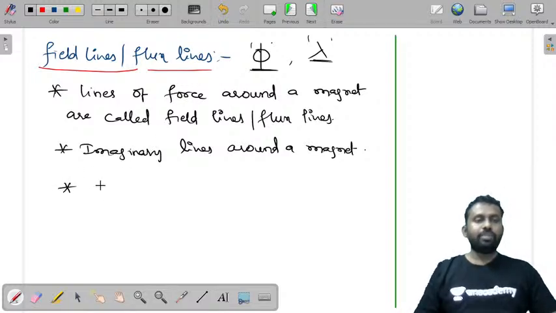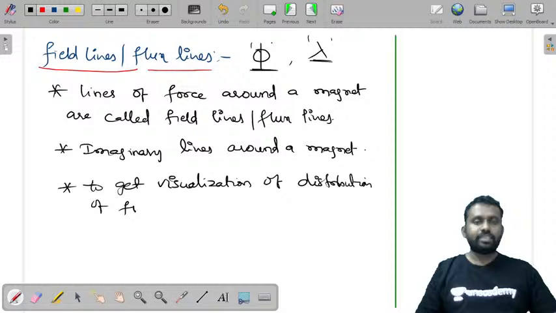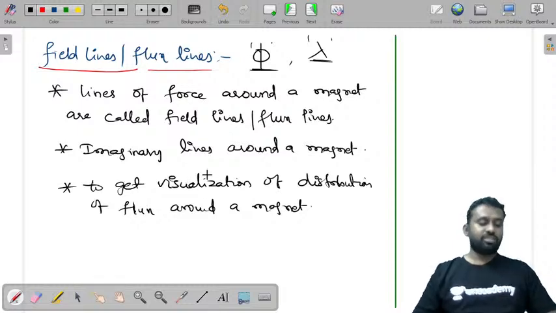And these were introduced by Michael Faraday. They are imaginary lines. Why did these get named as magnetic flux lines or field lines? These were proposed by Michael Faraday to get the visualization of the distribution of flux around a magnet.